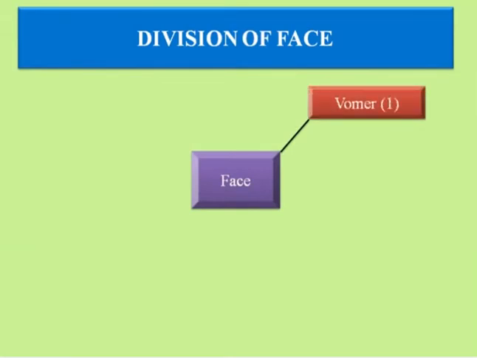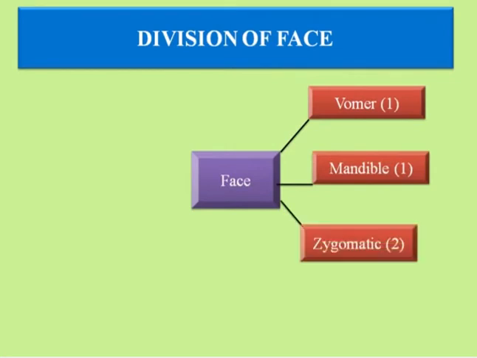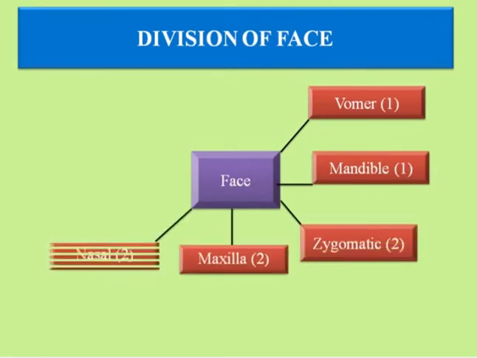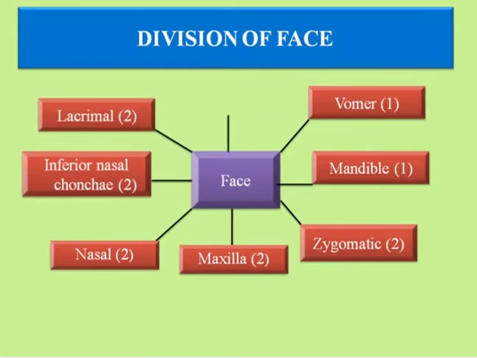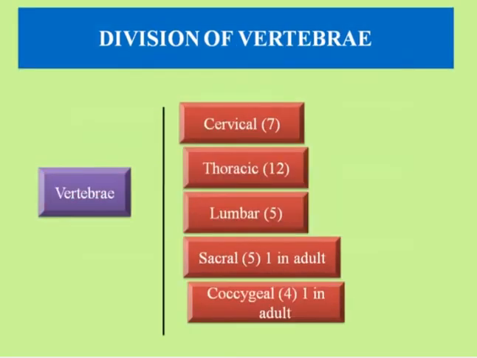These are vomer bone, which is 1 in number, mandible, which is 1, zygomatic, which is 2, maxilla, which is 2, nasal bone is 2 in number, inferior nasal concha also 2 in number, lacrimal bone is 2 in number, and palatine bone is also 2 in number. So these are the divisions of facial bone.